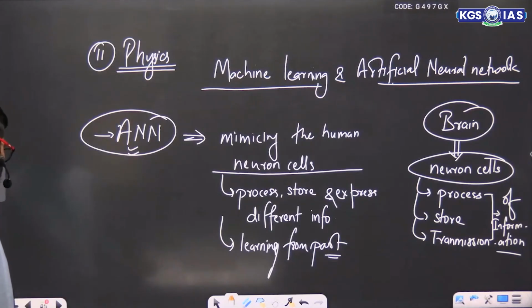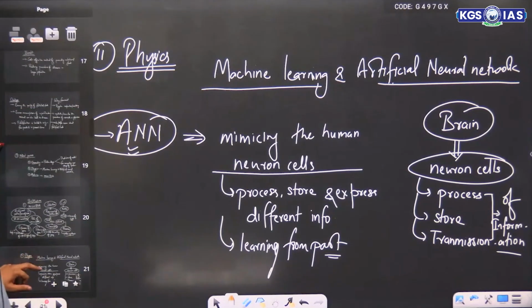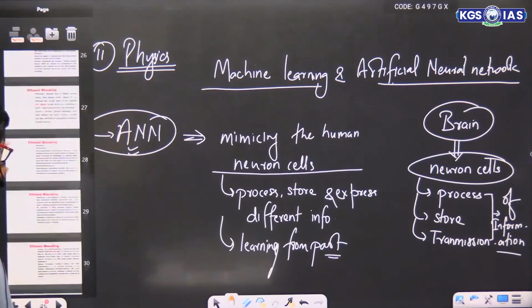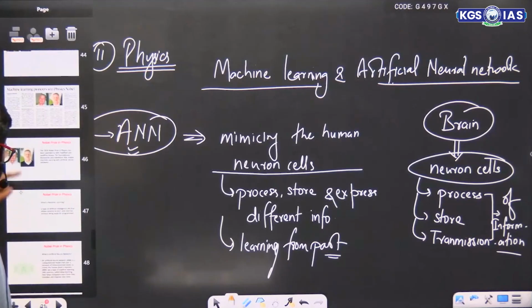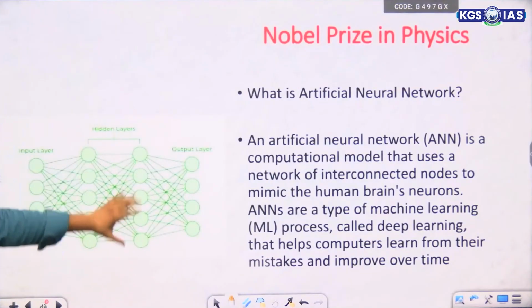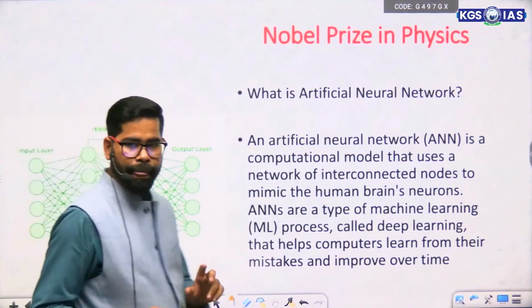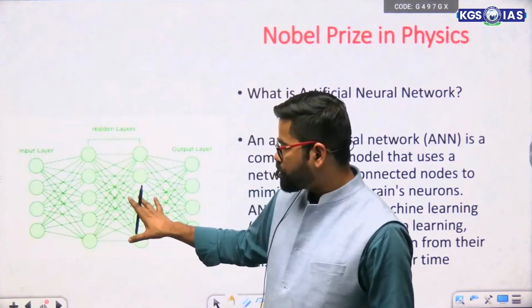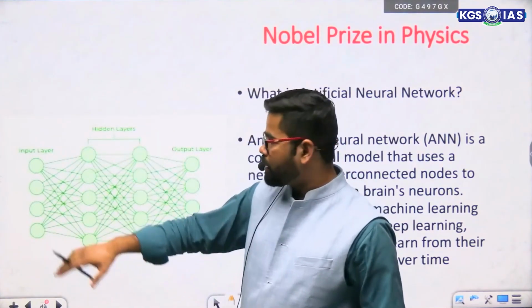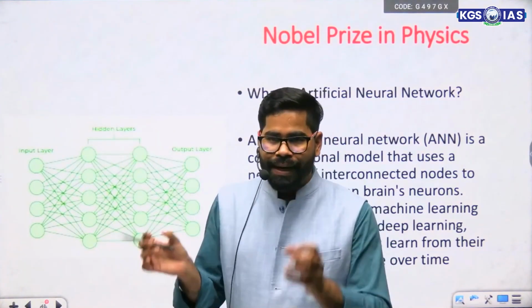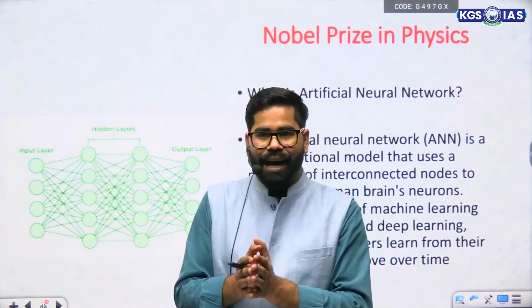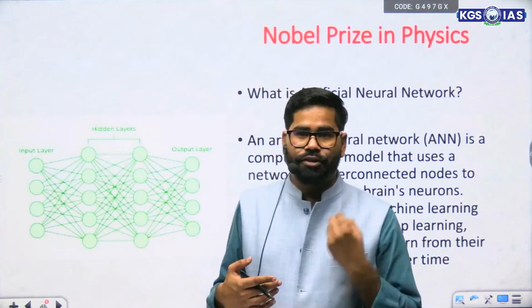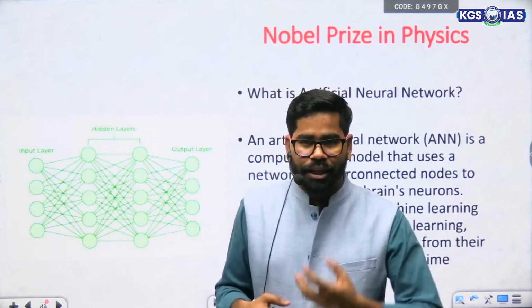Let me show you in a graphical manner here also. It is like a collection of these nodes. They are connected with each other. Various types of nodes are connected to each other, and they are trying to mimic the human brain, the neuron cells.